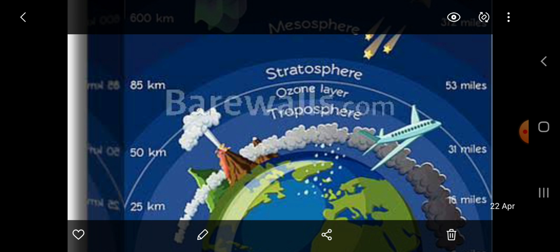Next we'll go to mesosphere. Mesosphere is the third layer of the atmosphere occurring between stratosphere and thermosphere. It lies between 50 to 80 kilometers above the earth's surface. In the mesosphere, temperature falls with elevation, and it is the coldest of the atmospheric layers. In this layer also you can see meteoroids burning up while entering the earth's atmosphere.